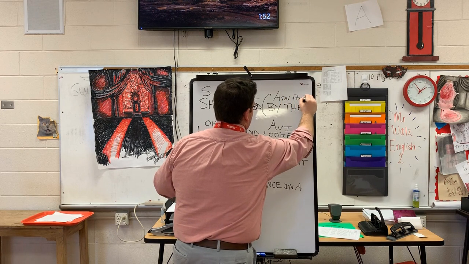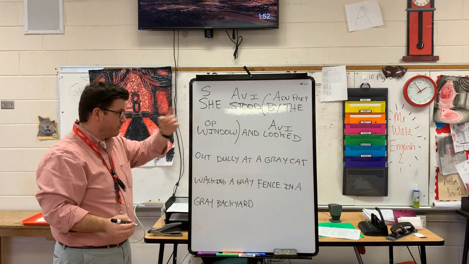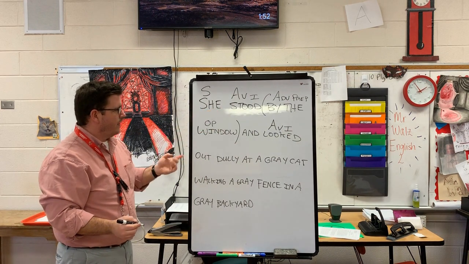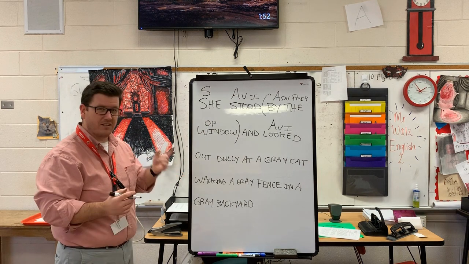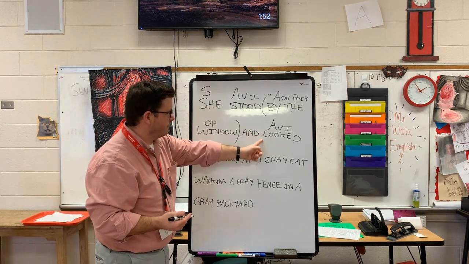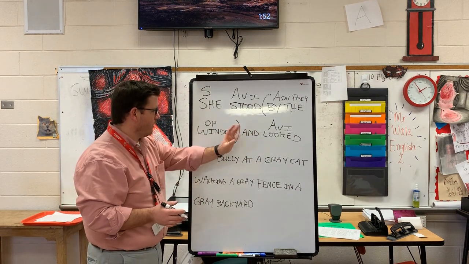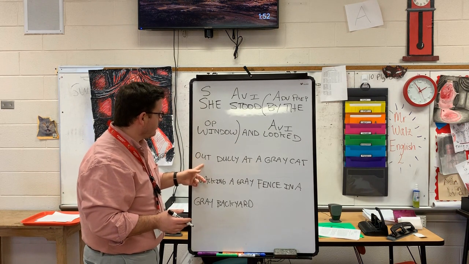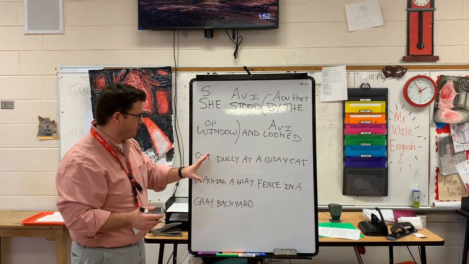So this is an adverbial prepositional phrase because it describes the action verb stood. Now I've got and here, which is a coordinating conjunction, but in this case it doesn't begin a new clause. I don't have another noun or pronoun that could be the subject of a sentence, so I don't have to worry about that. So I've got looked again, and it tells me out. Now out can be a preposition, but here we decided it was an adverb, so it doesn't start a phrase.